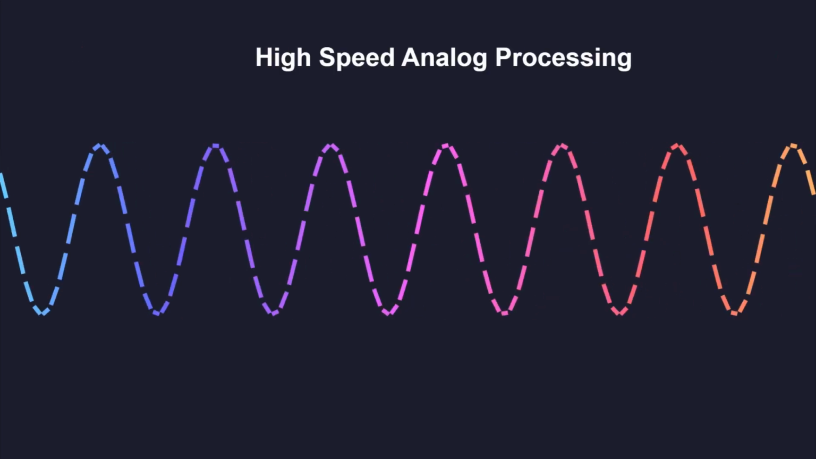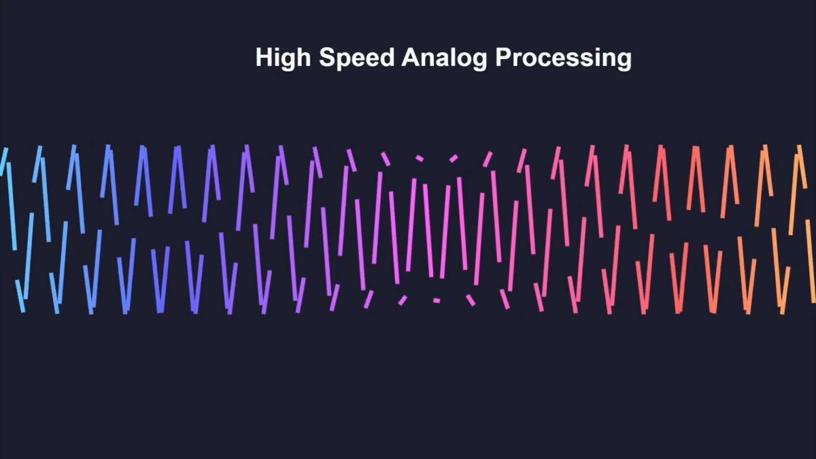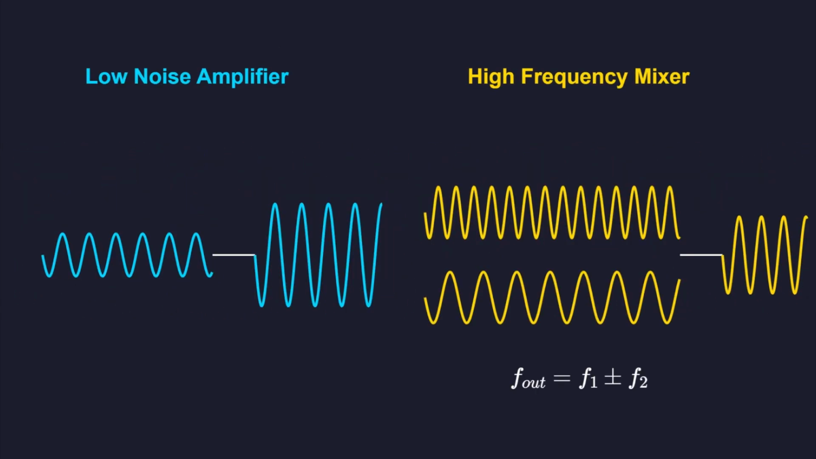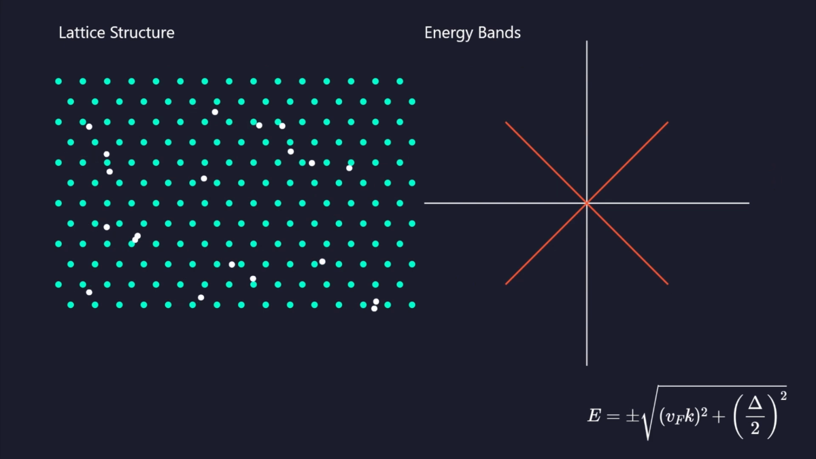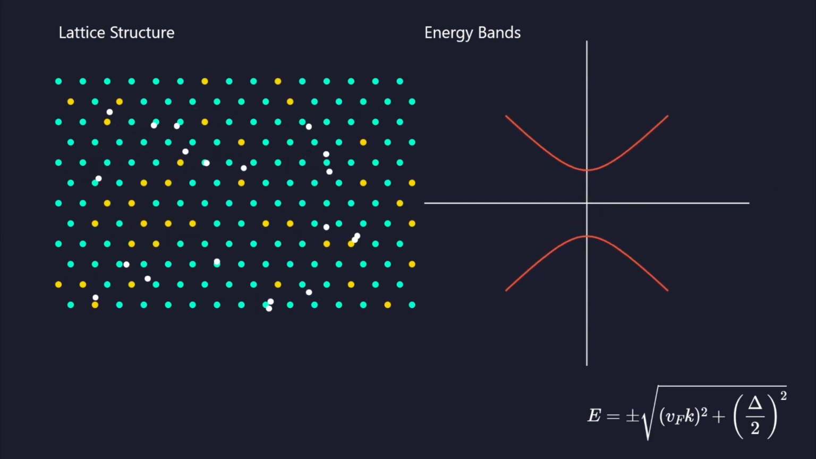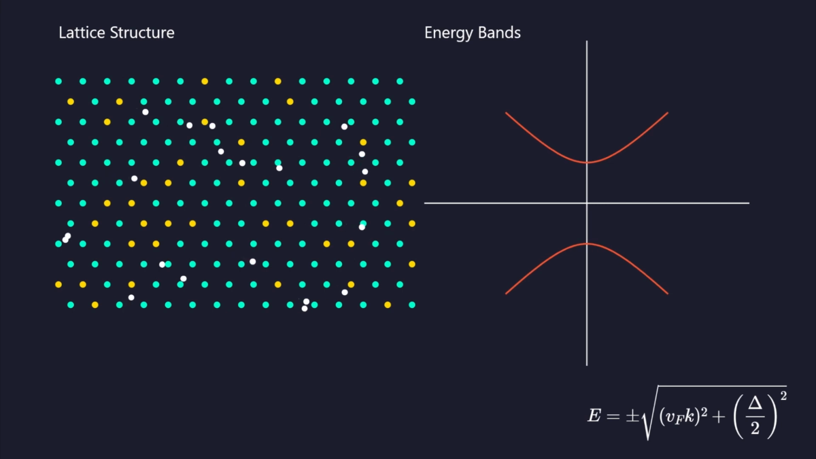Without a bandgap, graphene transistors are better suited for high-speed analog applications rather than digital logic. They excel in low-noise amplifiers and high-frequency mixers. The lack of a gap is a result of the lattice symmetry. While opening a gap is possible through nanostructuring or chemical doping, it often degrades the carrier mobility significantly.